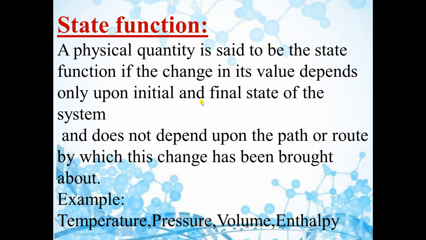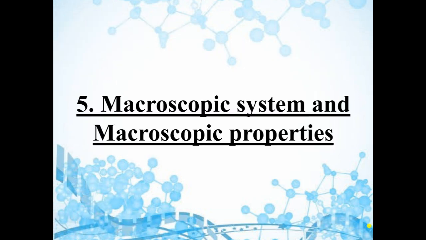So examples of state function are temperature, pressure, volume, enthalpy. Suppose temperature of a system at time 0 is T1 and at time 10 seconds temperature is T2. So it doesn't matter how we are changing the temperature. What is important here is what is the initial temperature and what is the final temperature. That is why temperature is a state function. In the same way, pressure, volume and enthalpy and so on. So next one is macroscopic system and macroscopic properties.